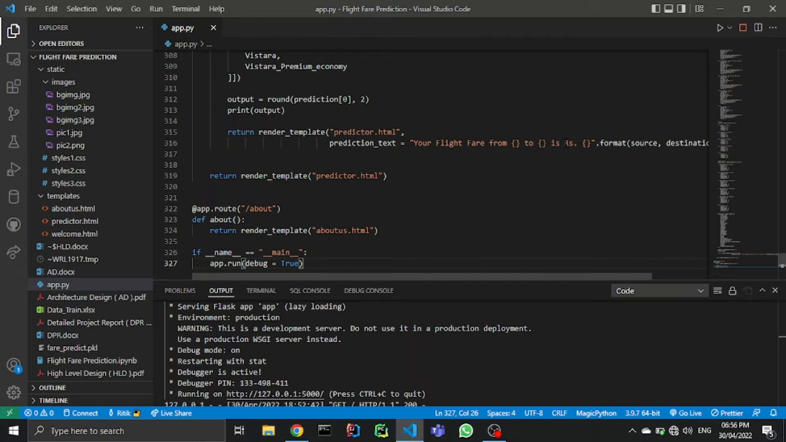We have deployed this on the web page, and at last on the About Us page we have the details of the developers: first me, and another one is Vedant. So this is all the backend processing, and how it works.